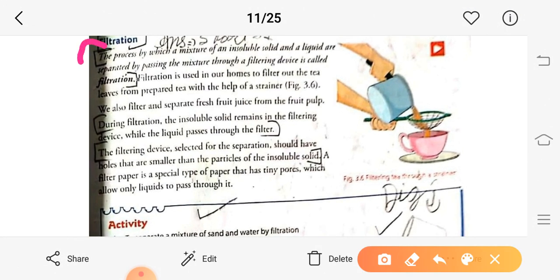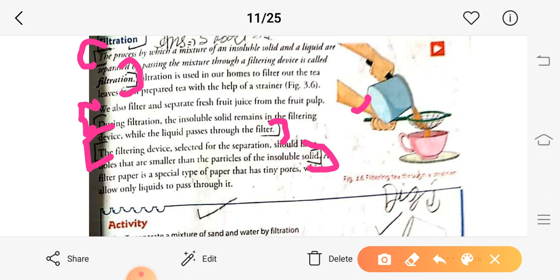The process by which a mixture of an insoluble solid and a liquid is separated by passing the mixture through a filtering device is called filtration. During filtration, the insoluble solid remains in the filtering device while the liquid passes through the filter. The filtering device selected for the separation should have holes that are smaller than the particles of the insoluble solid.